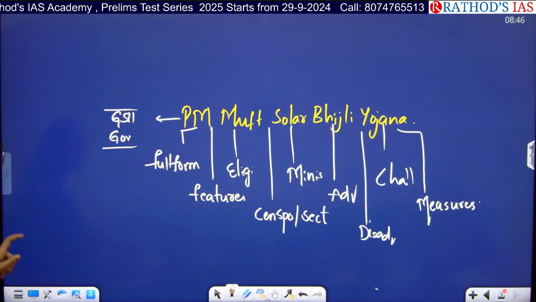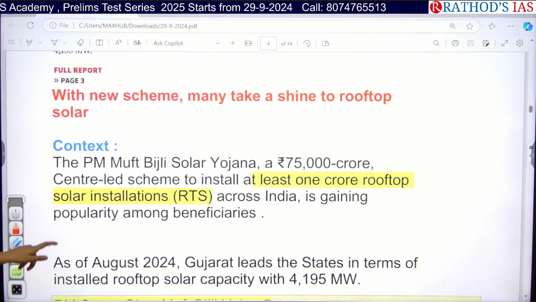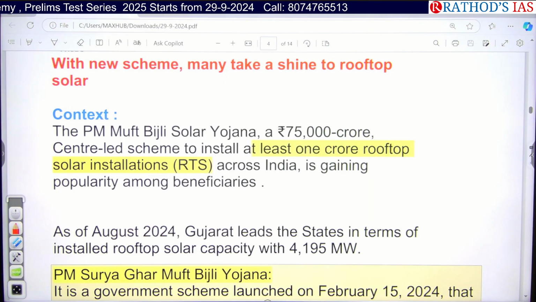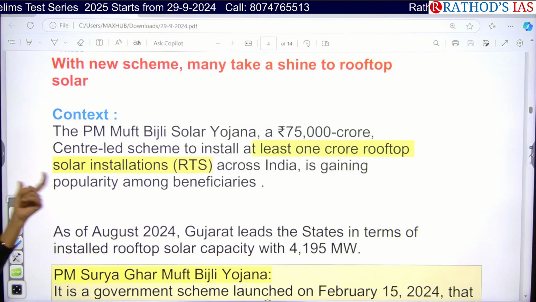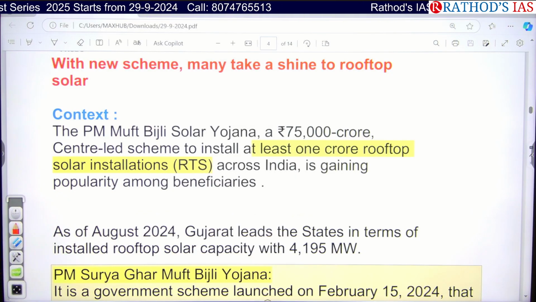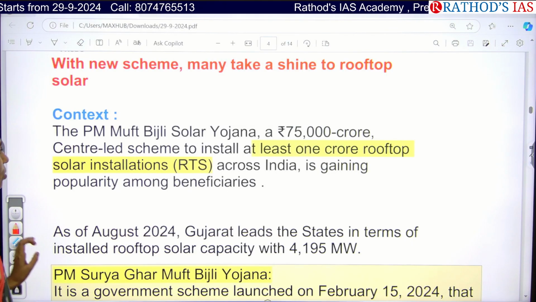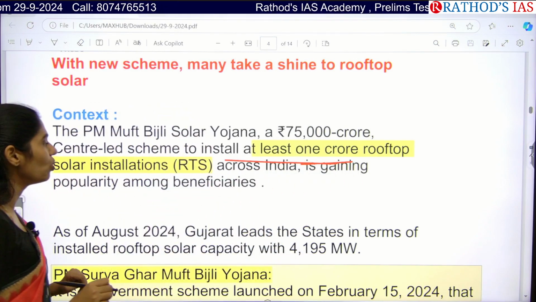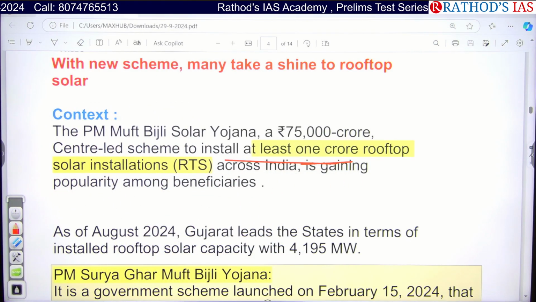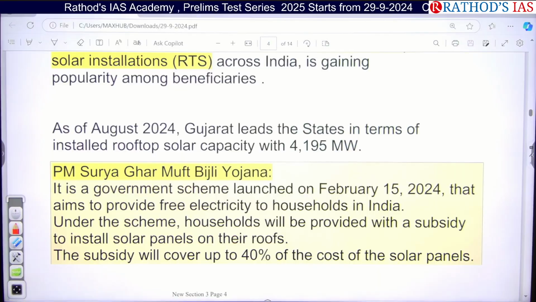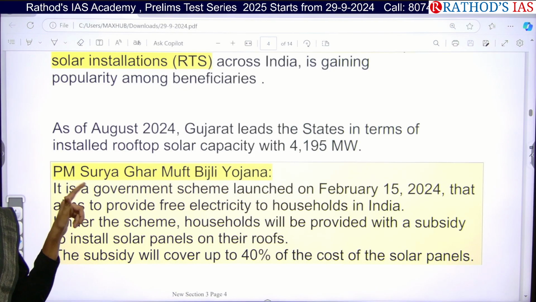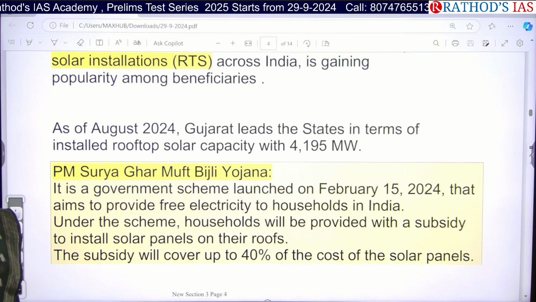So now let us see this article in detail. This article is saying that the PM Muft Bijli Solar Yojana is a centre-led scheme, and they are coming up with an outlay of 75,000 crore. The important aim of this scheme is to install at least 1 crore rooftop solar installations across the country. So you have to remember, it is focusing on the target of 1 crore rooftop solar installations. And as of August 2024, Gujarat leads the states in terms of installed solar roof capacity, after we came up with this scheme.